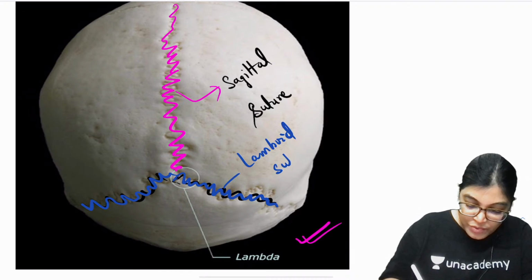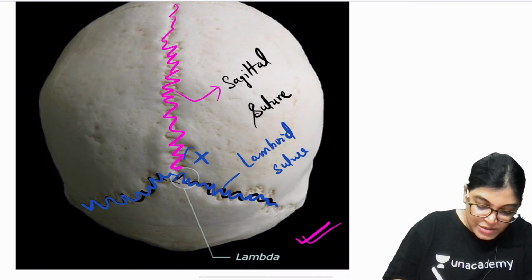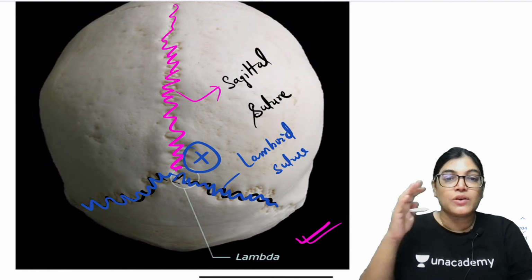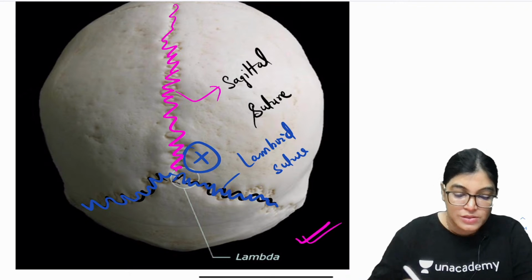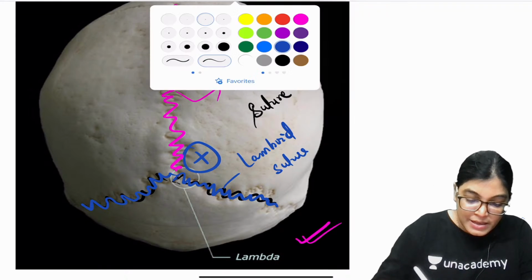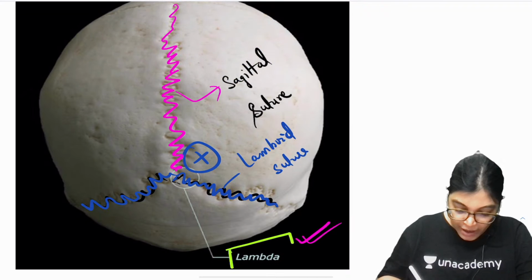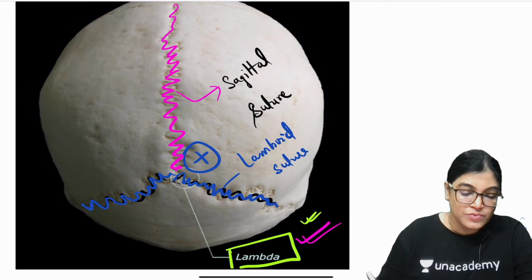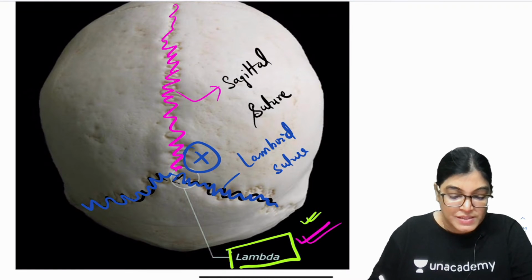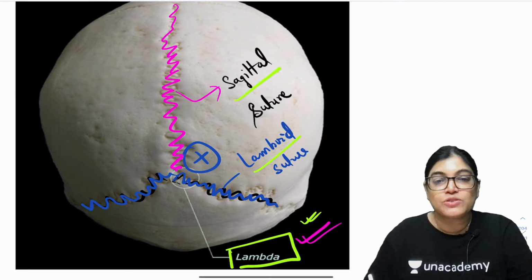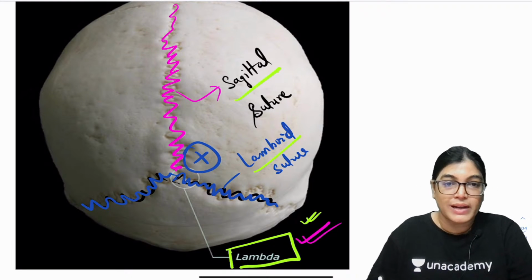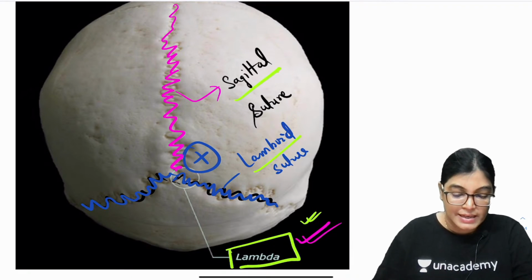So at the junction of the lambdoid suture, I just wrote a point S. The junction of the lambdoid and the sagittal suture, what is it called? It is called the lambda. So what was asked? The correct answer is the junction of sagittal suture and lambdoid suture is called lambda. So A is the correct answer.